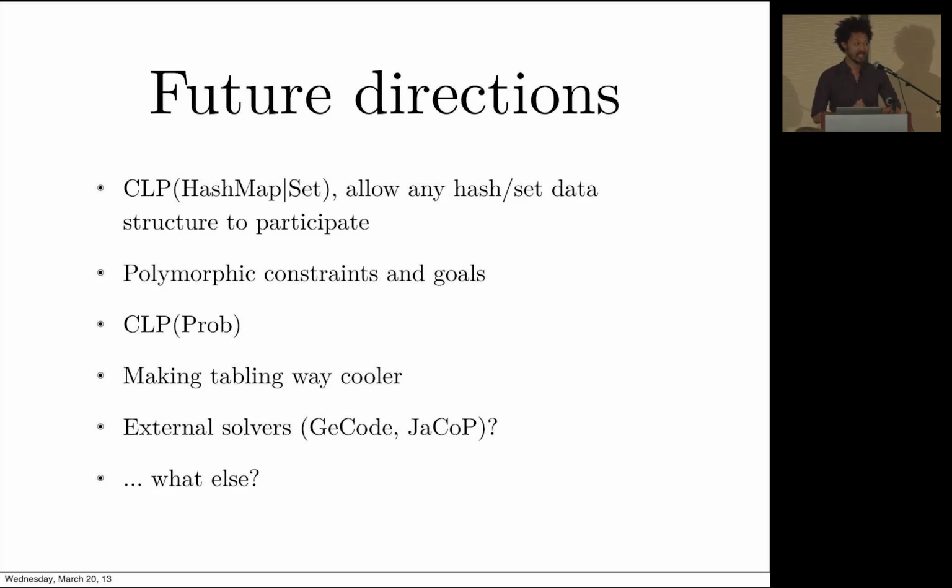I will say if you do any core.logic, I'm always amazed that people put this stuff into production, because it's very Schemey, and that's okay, but it's very list oriented. And I think a lot of people are kind of like, what's going on here? I can't use hash maps, really. I can't use sets. And it's very strange. And so part of our goal is to really make logic programming more natural for Clojure programmers. You really should be able to use any data structure inside of a relational program, and it should work reasonably well. Also, something I don't like is that right now constraints and goals are not very polymorphic. This is another thing that's sort of off-putting and unnatural for Clojure programmers. We would like to fix that.